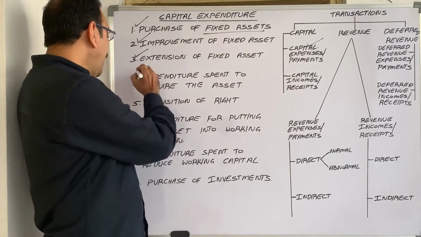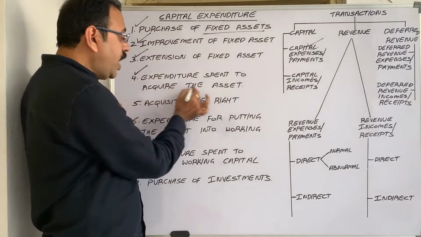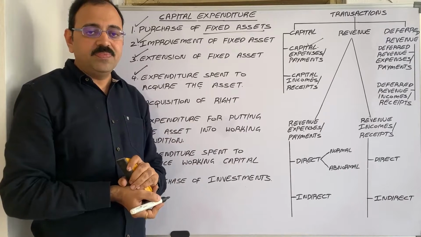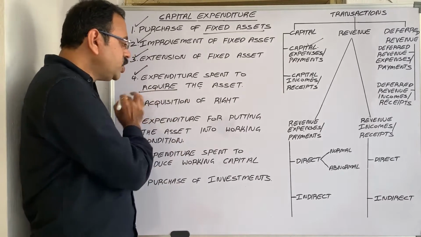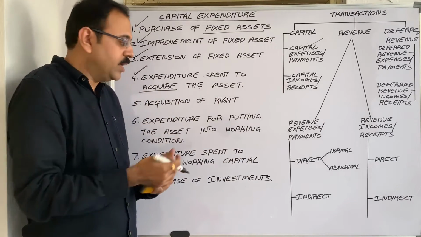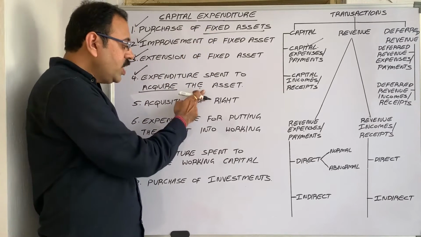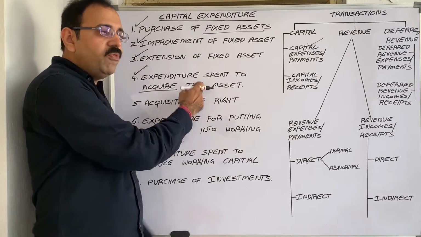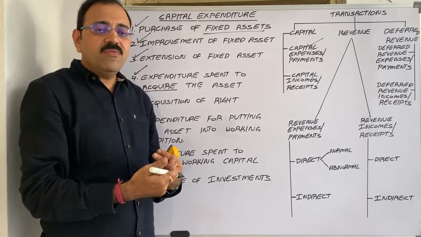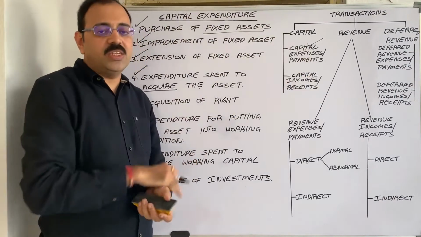Then next one, expenditure spent to acquire the asset. To acquire the asset, don't think it means to purchase the asset. That point is already covered here. Now here the meaning is we want to buy one land, for that we spend registration charges.